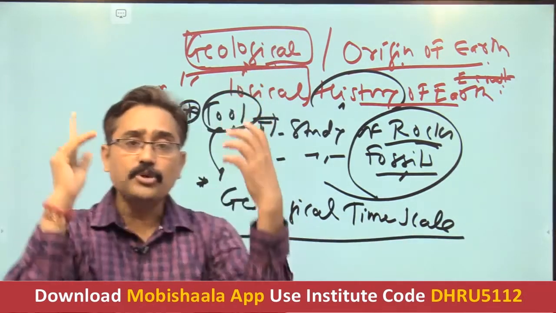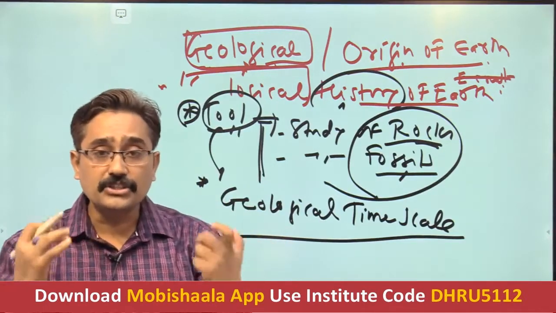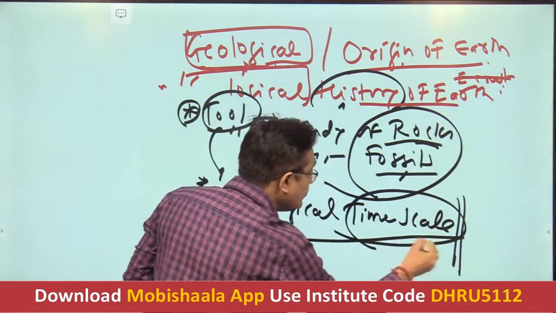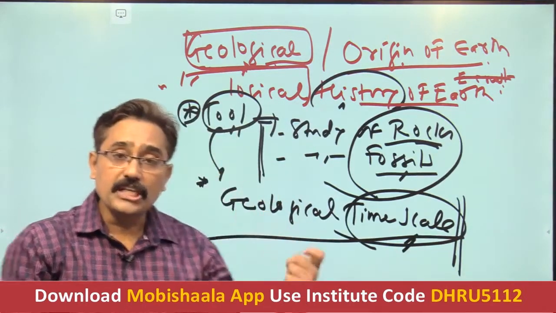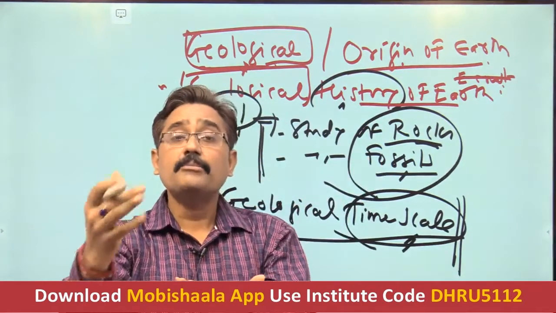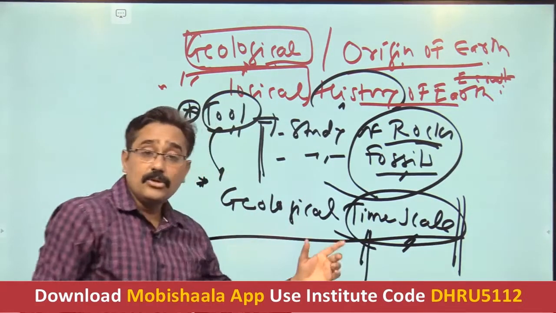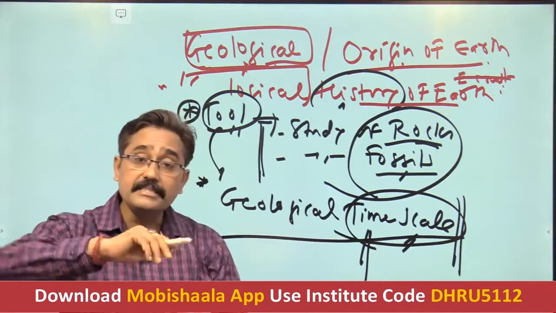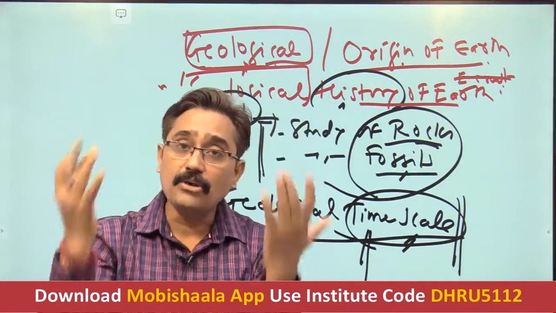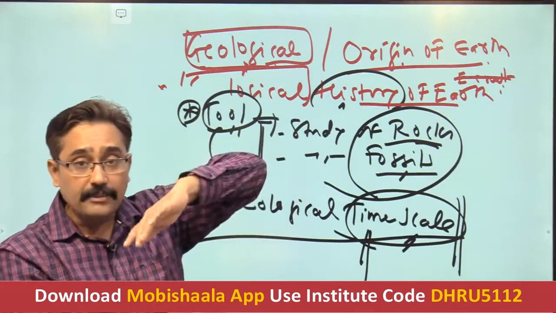So what is the most important tool for the study of the geological history of the earth or the structure of any country? It is the geological time scale. With its help, we can study very well the geological history of the entire earth, or India, or even your particular state like Bihar. The name itself suggests a time scale: it arranges the different geological formations and developments as per chronology, from preceding time to the recent time.